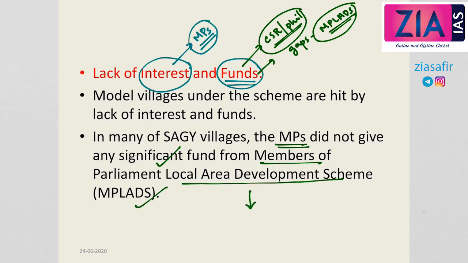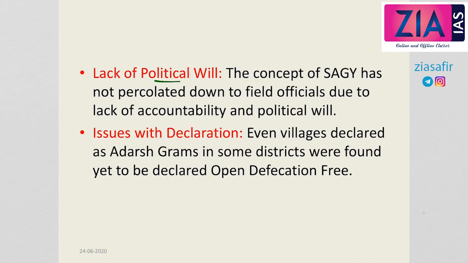So they did not give any amount, or did not give a significant amount, from the MP LAD fund, which led to the shortage of funds for the implementation of this scheme. Now the third one is lack of political will. Because of the lack of political will and lack of accountability, the concept did not percolate into field officials, and even the villages which were declared as Adarsh Grams in some districts were found yet to be declared open defecation free.